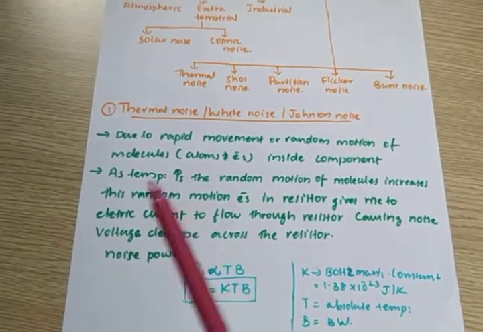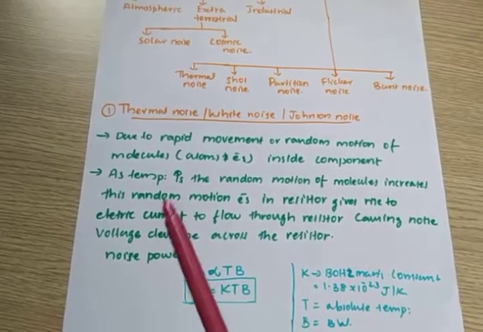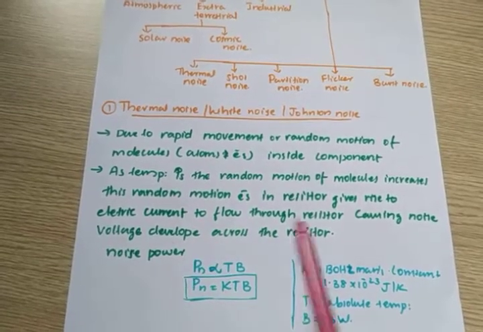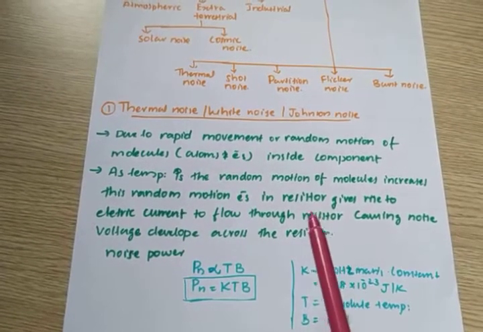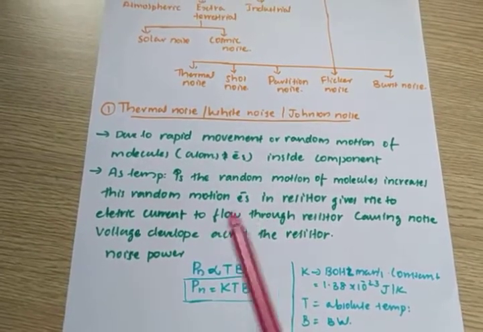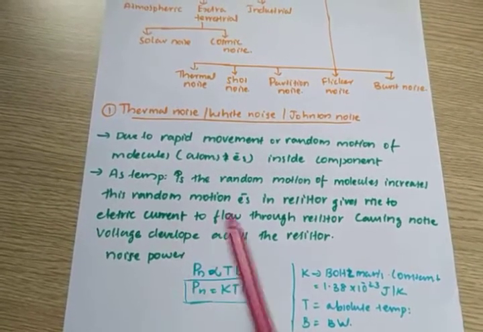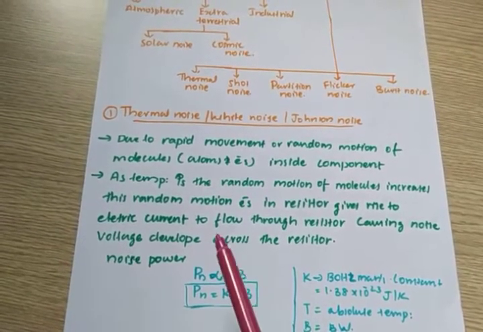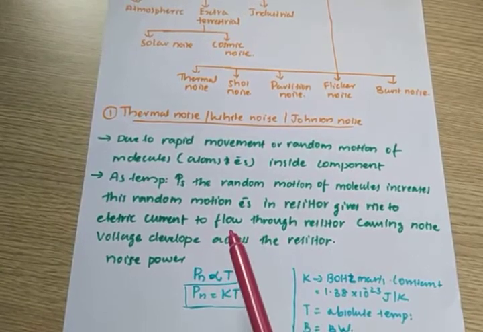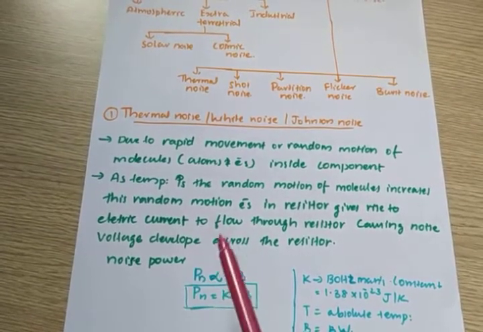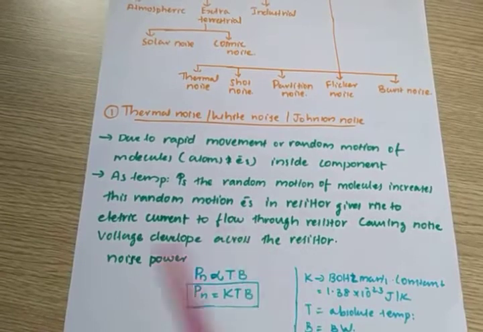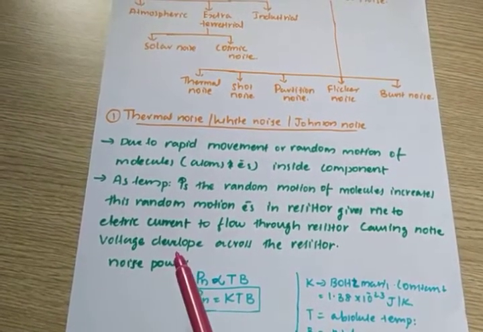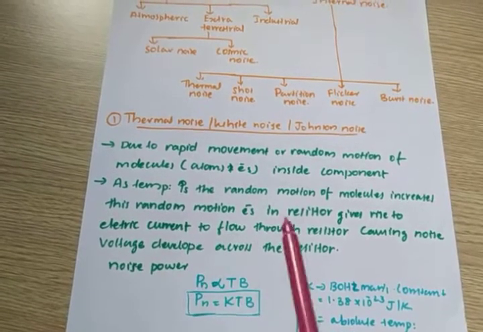A communication system is made up of electronic components, and those components have resistors. As the temperature of the surrounding increases, the atoms or electrons in the resistor start moving randomly. These are carriers, so their random movement creates a current.